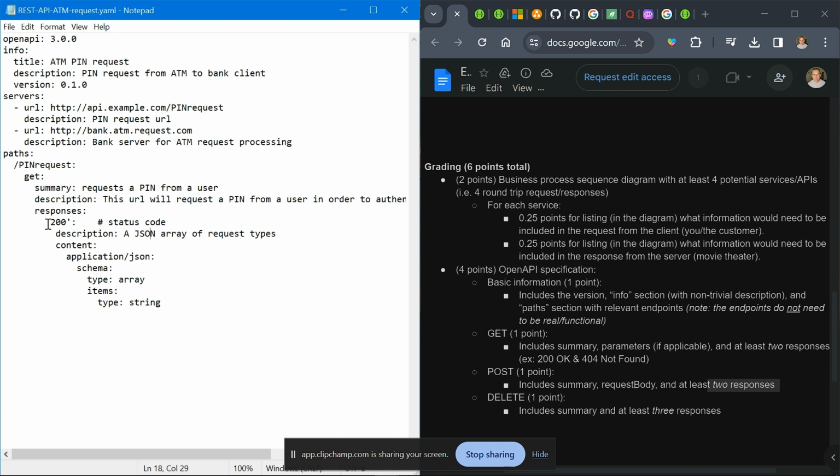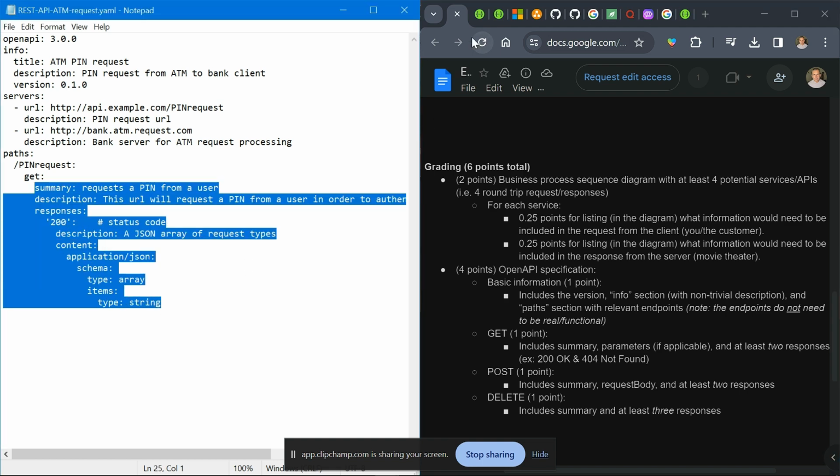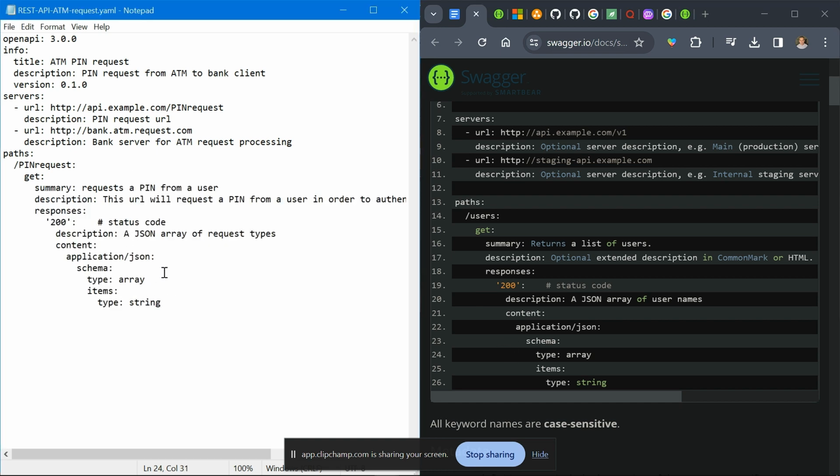What you will have to do is another response type. In the assignment, it says 404 not found. There's other response types. We had a discussion in the class for 500. So you will have to do at least two response types for each and three response types for the delete. So get, post, and delete requests will have at least two responses, three responses for the delete. And this is the basic format. Again, all I did was just copy and paste from right here and elaborate from there based on